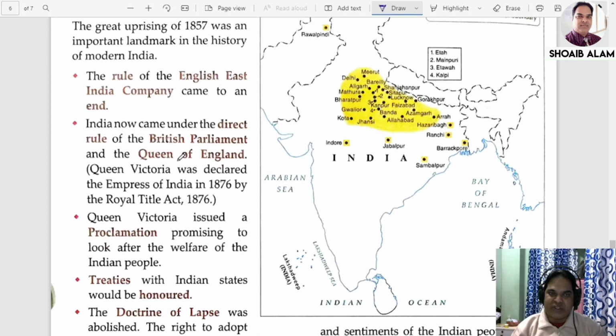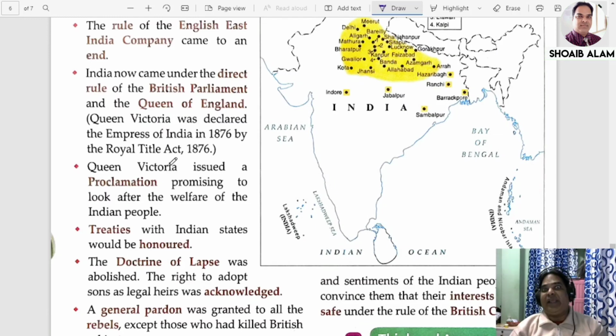Now you know that the Queen was very sure that if we want to rule India for a longer period, we have to please them. So she came up with the Queen's Proclamation, promises. She issued a proclamation in 1858 that whichever treaties were signed with the rulers will be respected. We are not going to interfere in the social and religious life of the people. Educated Indians will be getting the jobs.